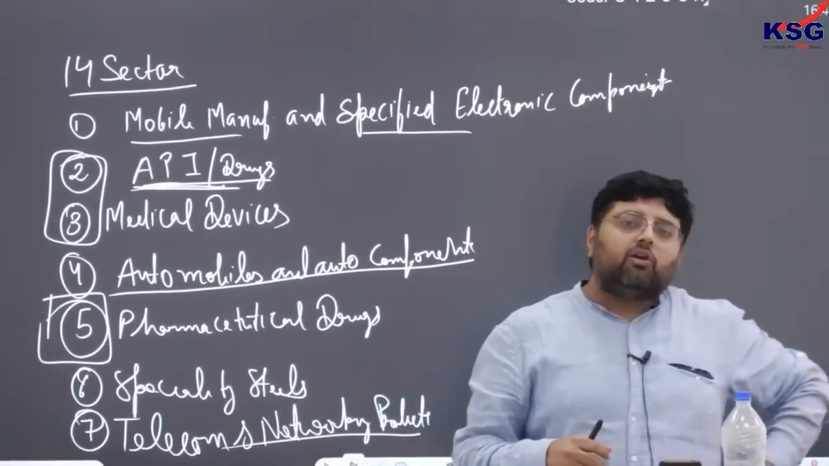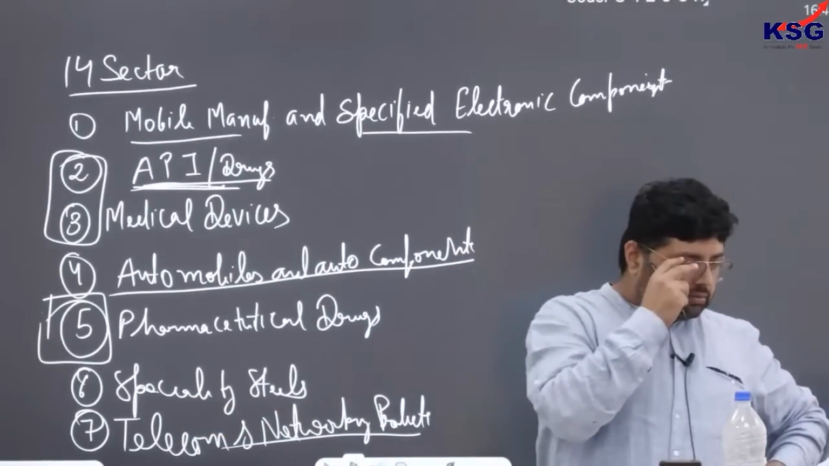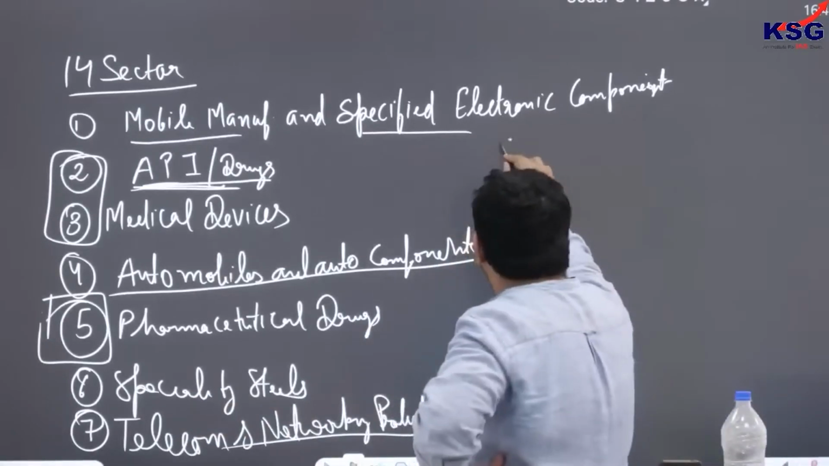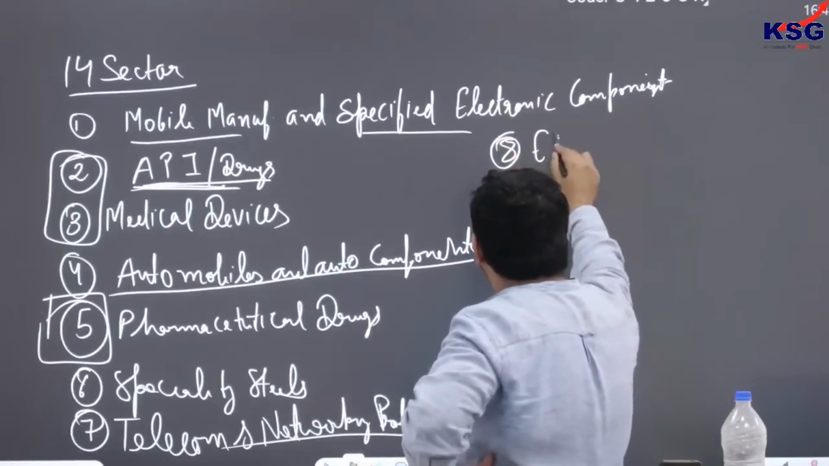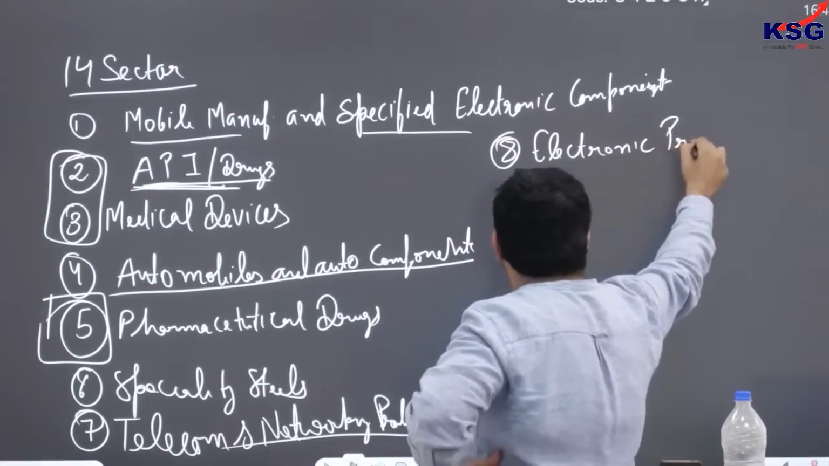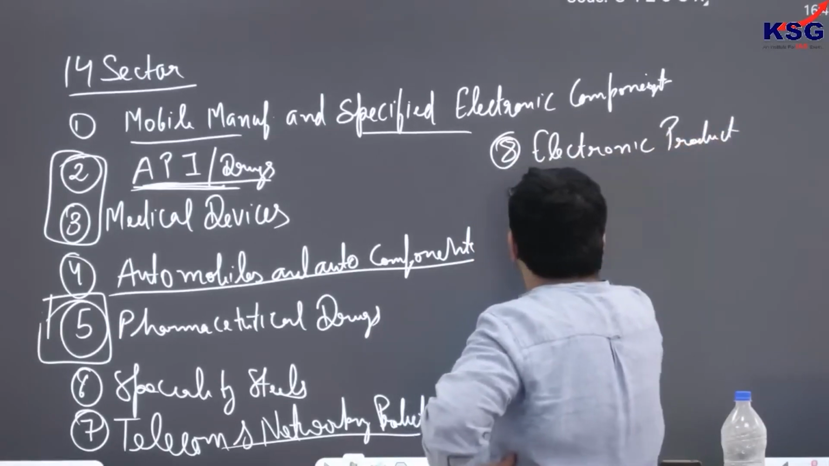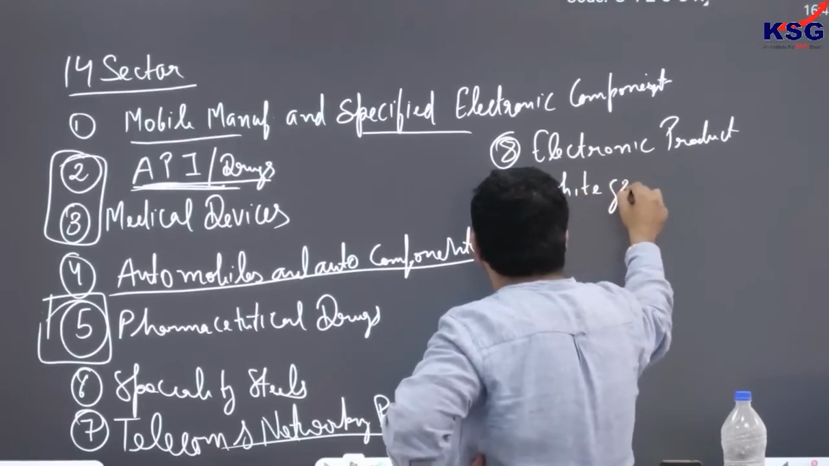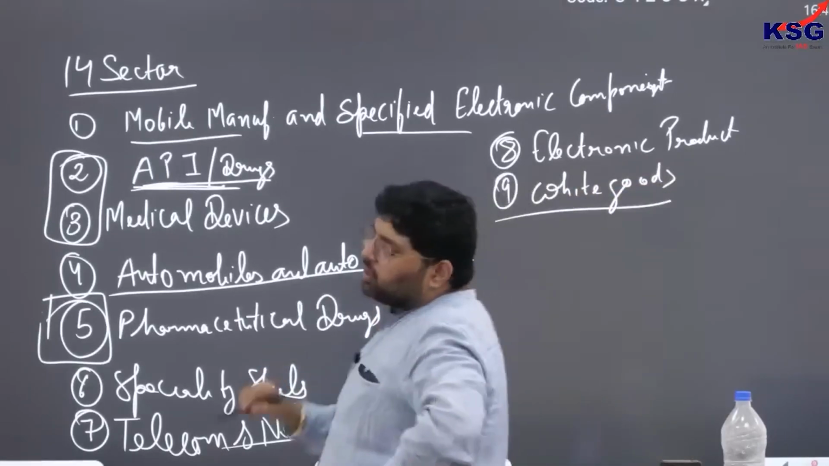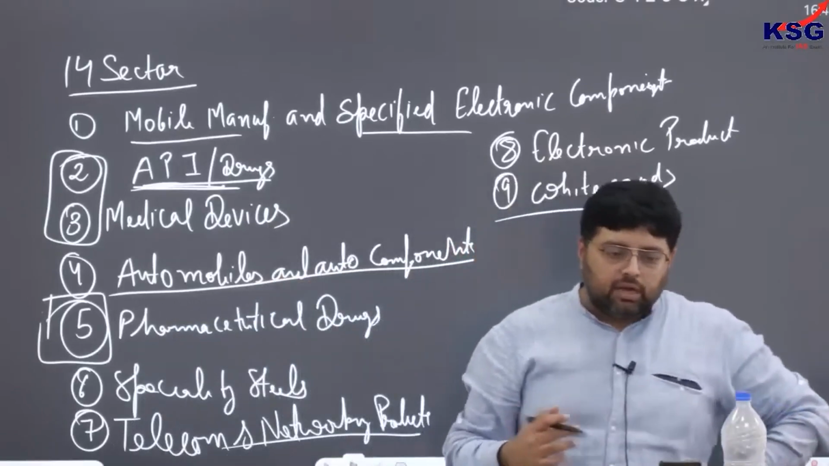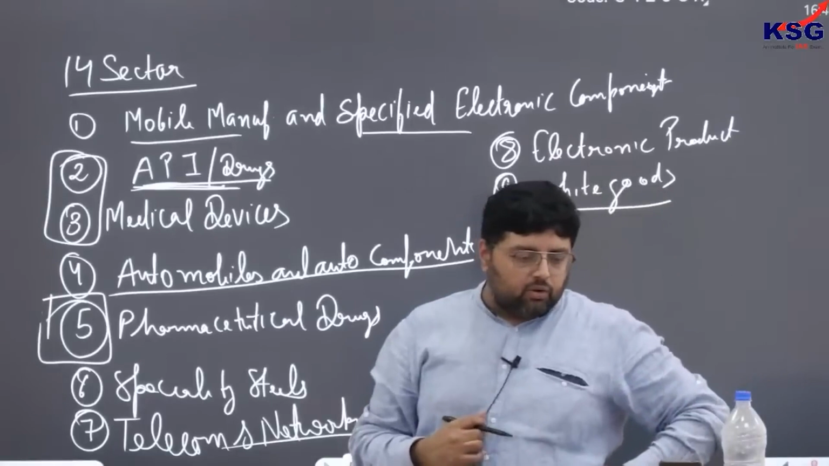Next is electronic technology park. Okay, so apart from mobile phone there are other electronic products also. Okay, apart from this we have special focus on white goods. Your white goods are your AC, LEDs, they are all examples of white goods.